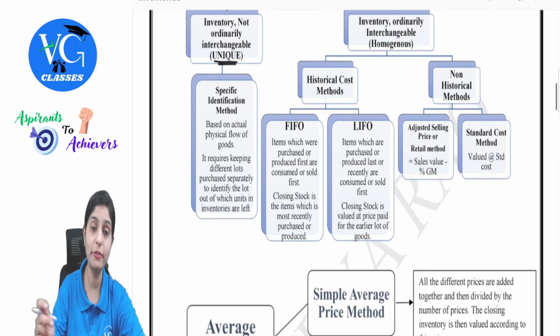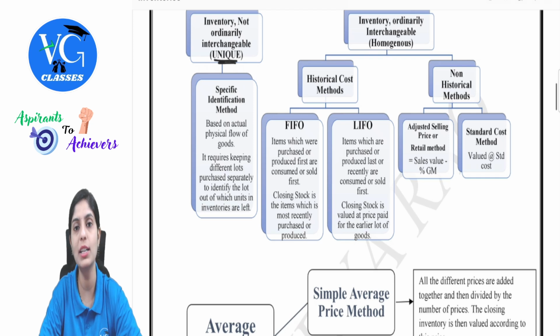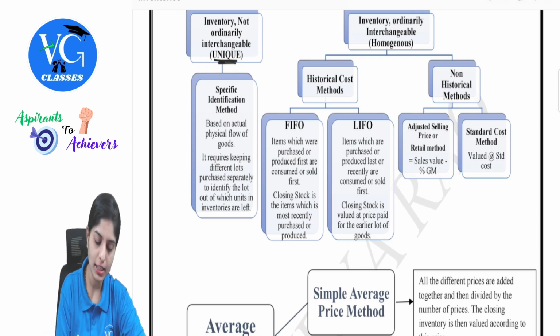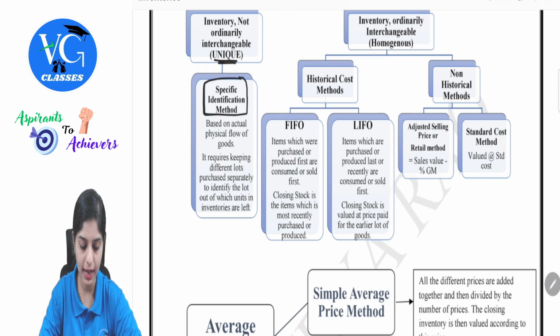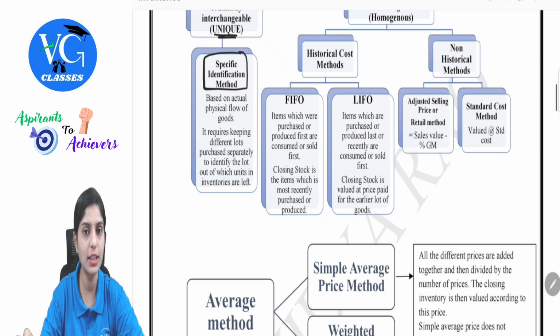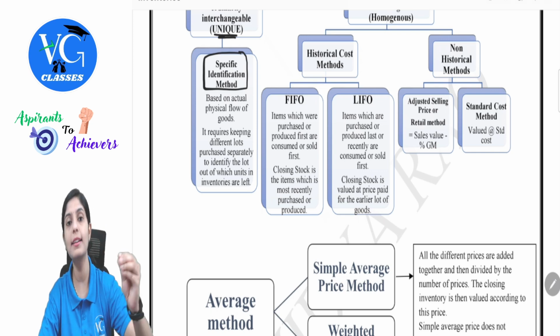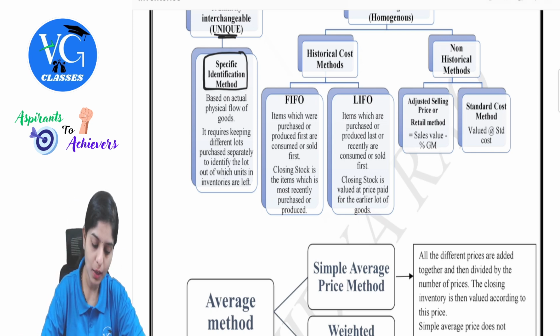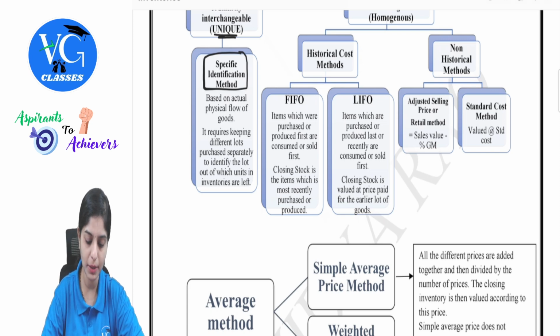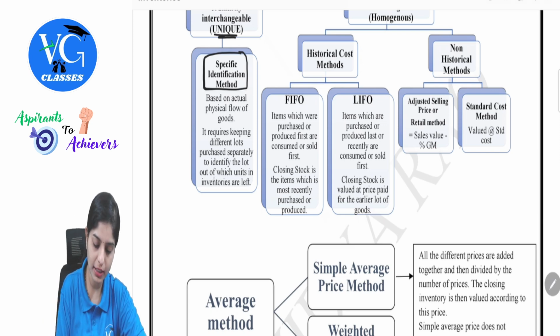So, the exclusive method available to value such category of inventory is the specific identification method. Now, what does this method tell? Based on actual physical flow of goods. That means literal counting should happen. It requires keeping different lots purchased separately to identify the lot out of which units in inventories are left.